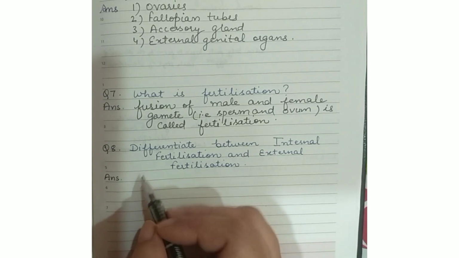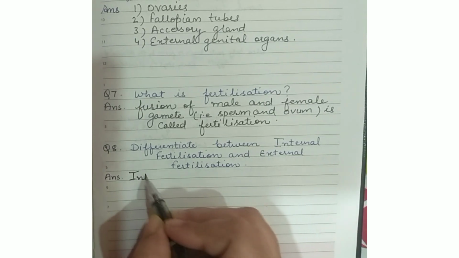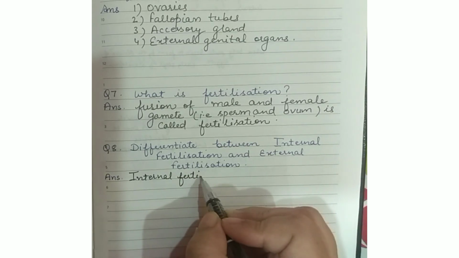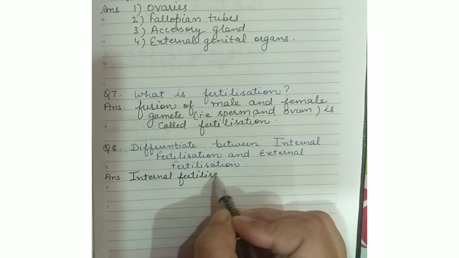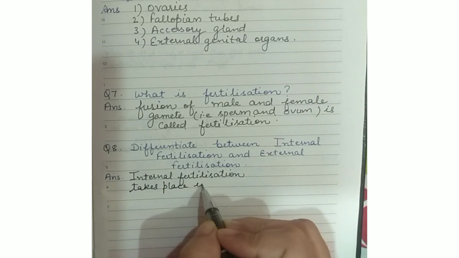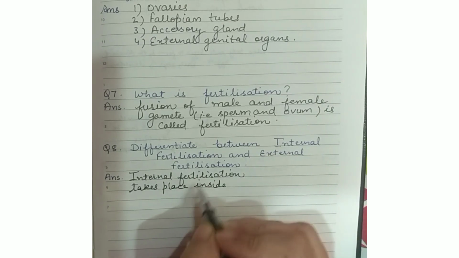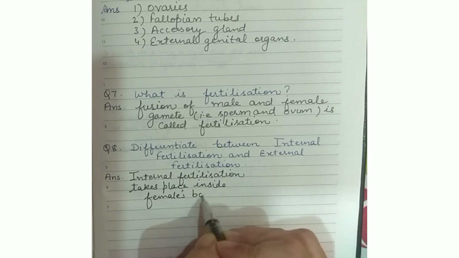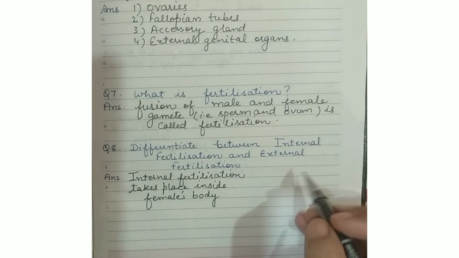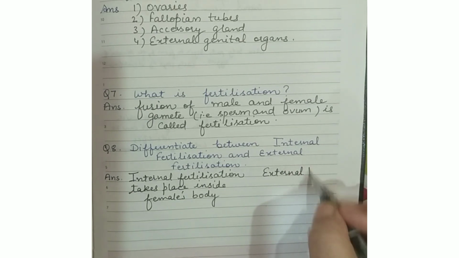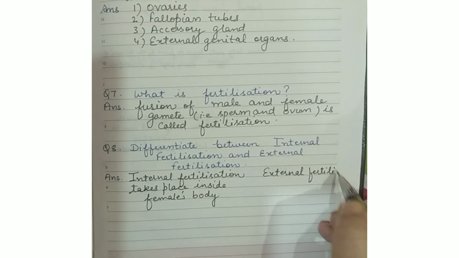Differentiate between internal fertilization and external fertilization. Internal fertilization, as the name indicates, takes place inside the female's body. For example, in human beings. Whereas the external fertilization takes place outside the body.